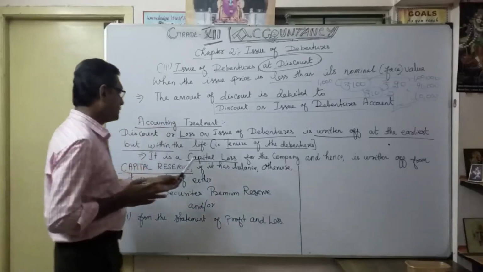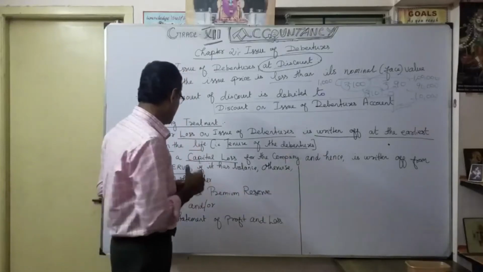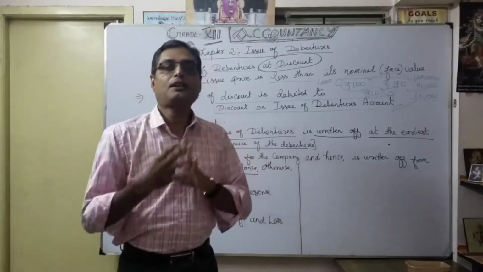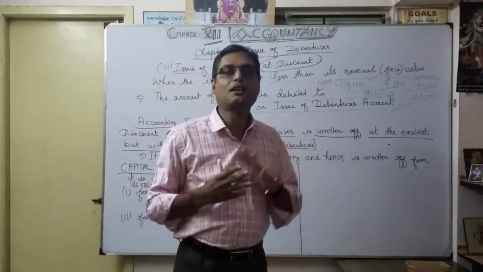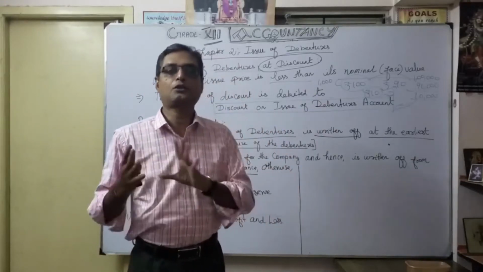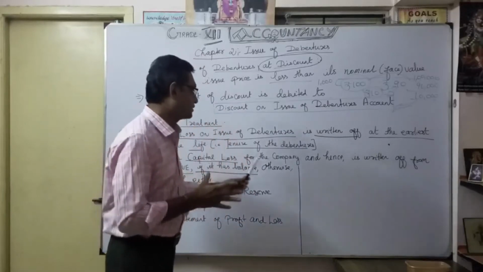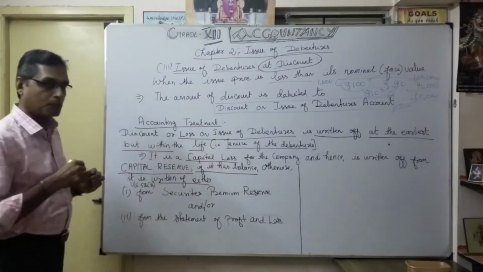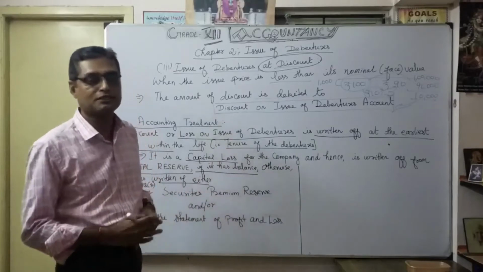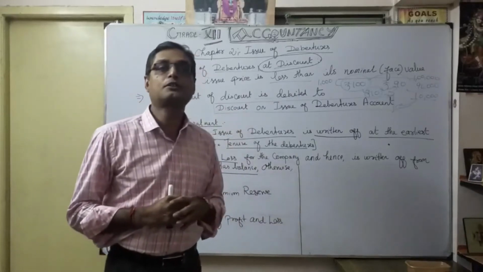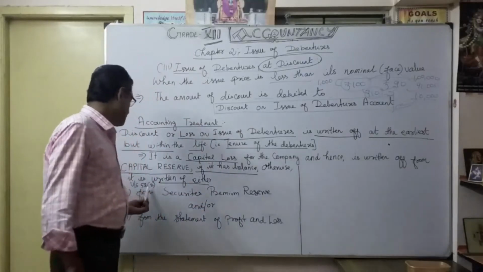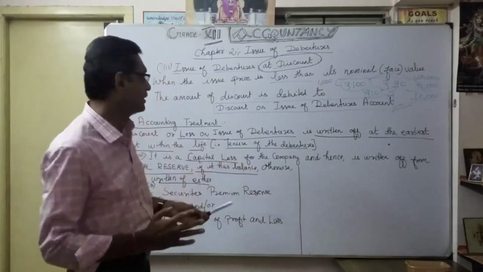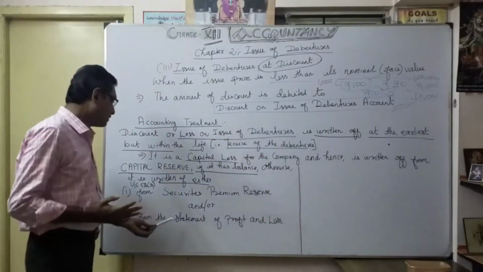Suppose the capital reserve has a balance, then you can utilize it. But suppose the company is not maintaining capital reserve, or there is no balance at all at the time of issue of debenture. Then how do you compensate the discount? There is no capital reserve, so how will you compensate? You can go to the securities premium reserve we discussed in the previous session, utilizing securities premium reserve under section 52(2). That is one point. So you can take the help of the securities premium reserve to compensate this loss, or use the statement of profit and loss.